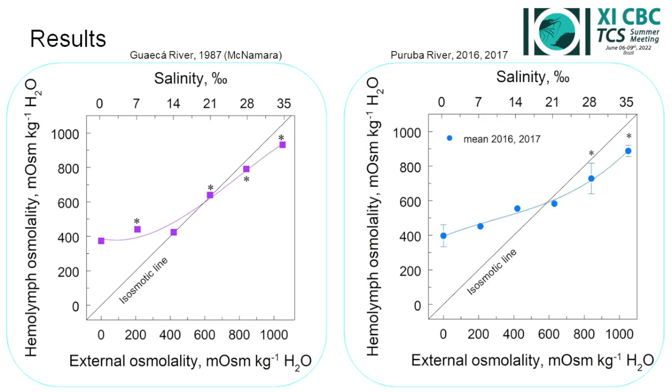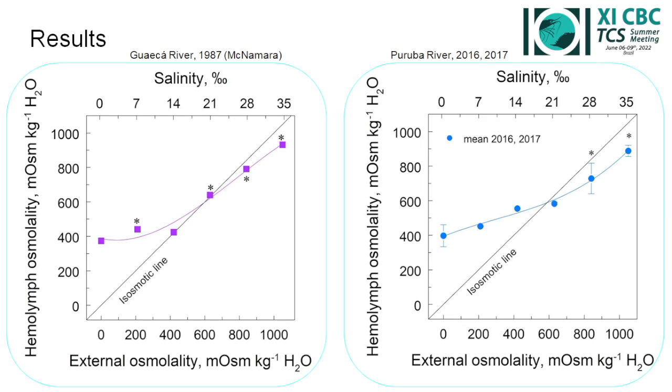These figures characterize osmoregulatory ability. We can see the relationship between hemolymph osmolality and external osmolality, that is, the environmental salinity. Hemolymph osmolality increased significantly in both the Guaicá and the Puruba River populations. Osmoregulatory abilities are very similar even after 30 years.